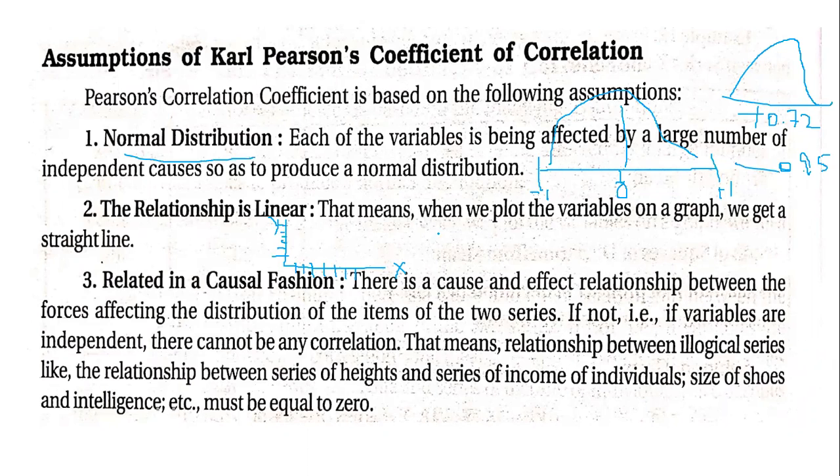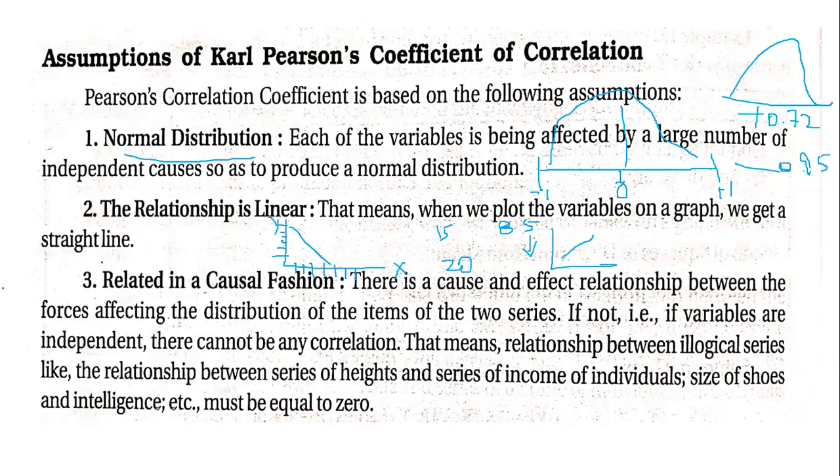X started from 15 till 20, but Y started from 85% and reduced. So when you plot these values, you get a straight line, either going like this, or a graph where the line goes like this. So you will get a straight line when you plot these values on the graph.